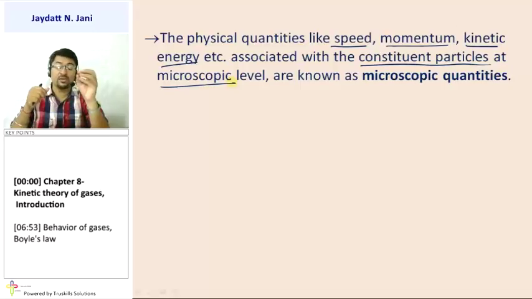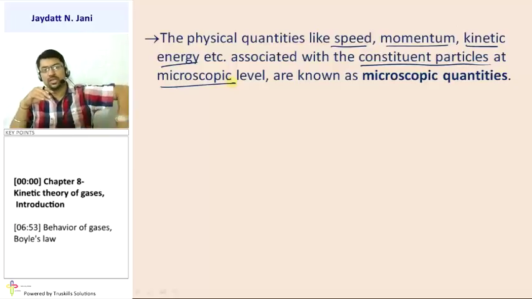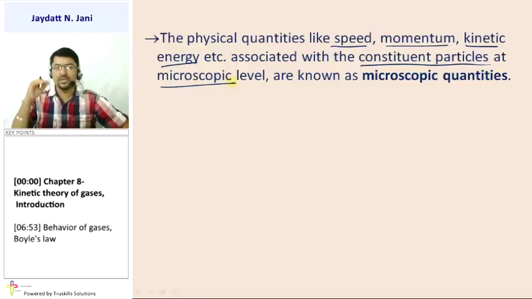But if you think about the speed of the particle, the momentum of the particle, the kinetic energy of the particle, it is very, very difficult. So as you observe and study at a very, very small scale, it means at the micro scale. Those microscopic level quantities are considered microscopic quantities, and their description you can call microscopic description. As simple as that. Is that clear?